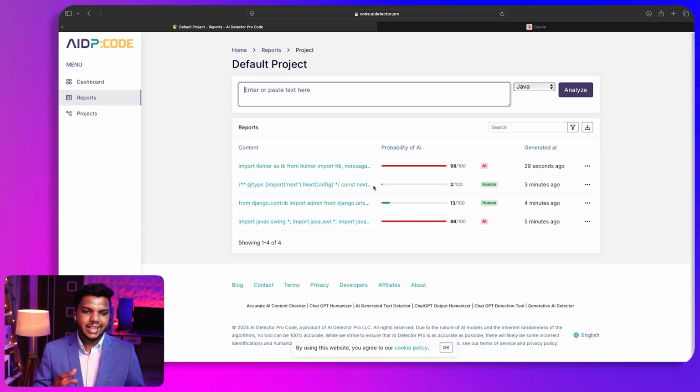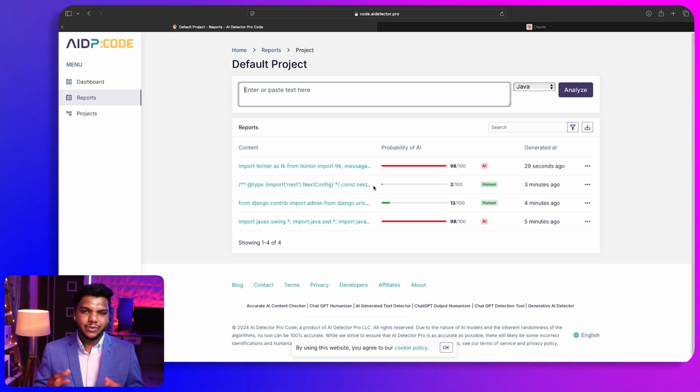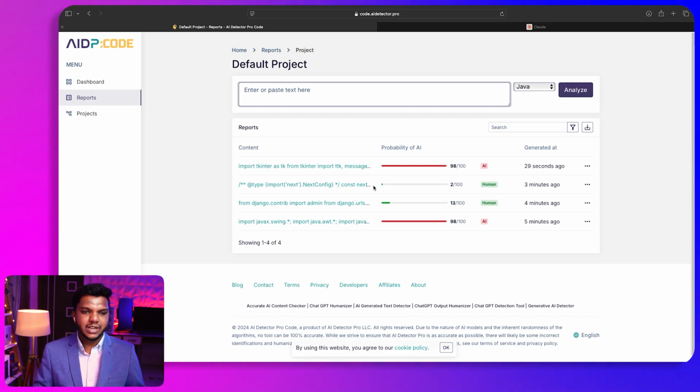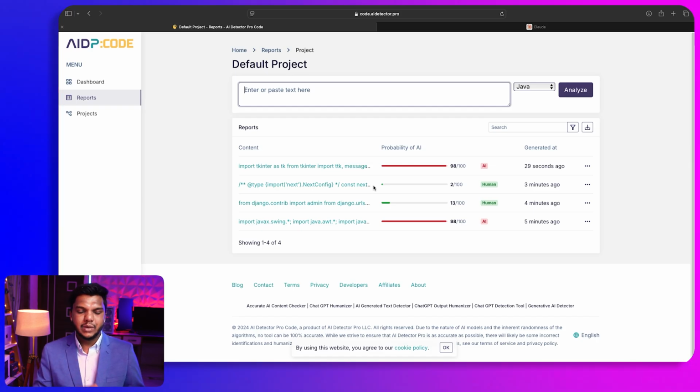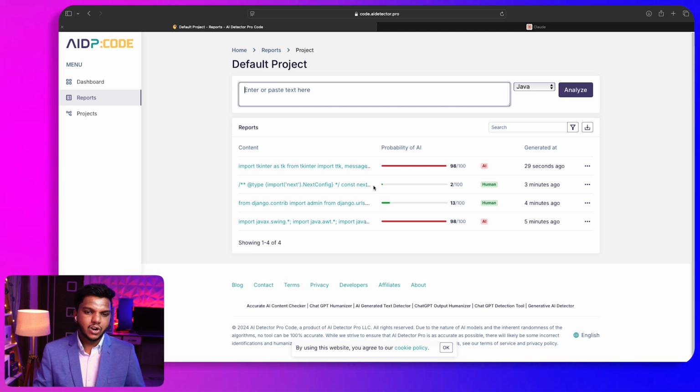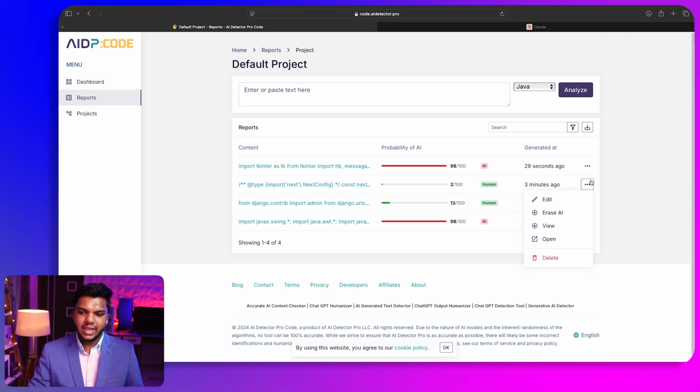So I hope you really enjoyed this particular AI tool, and you will be really interested in using this in your day-to-day life to check whether a particular piece of content was generated by AI or not. And you can check whether a piece of code was entirely generated by AI.